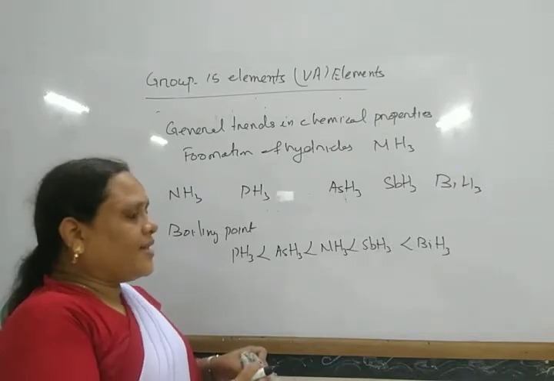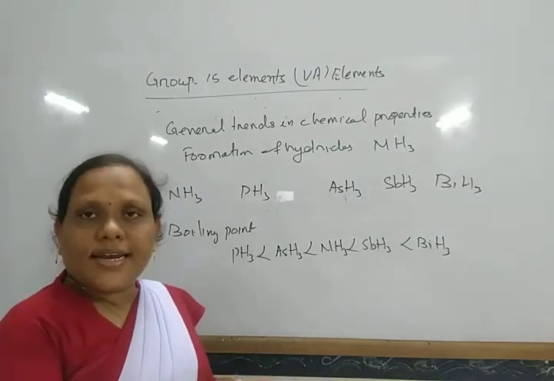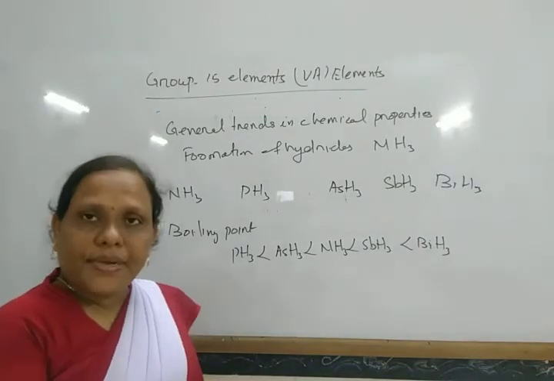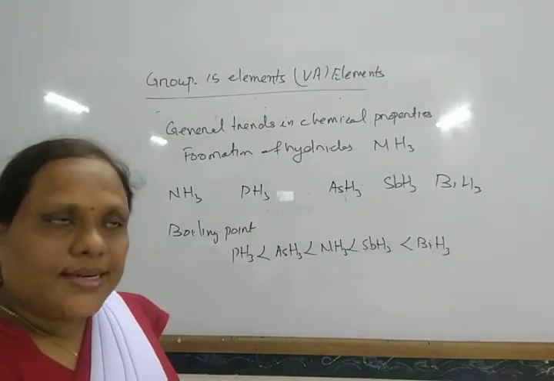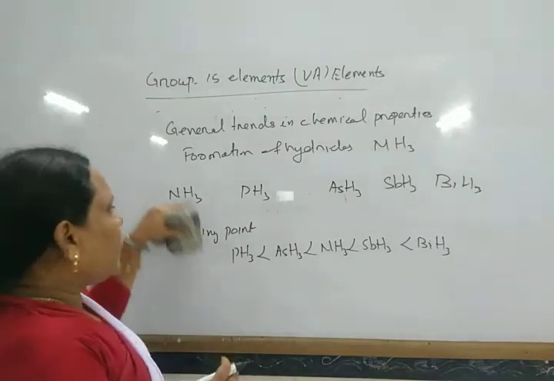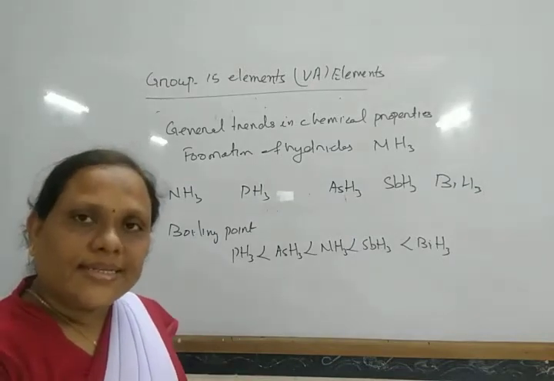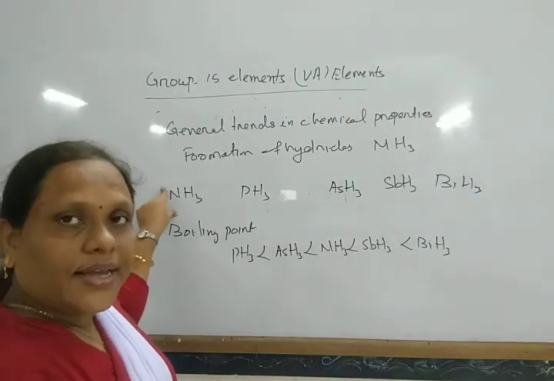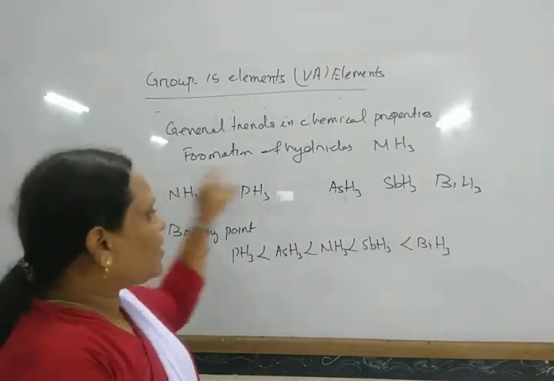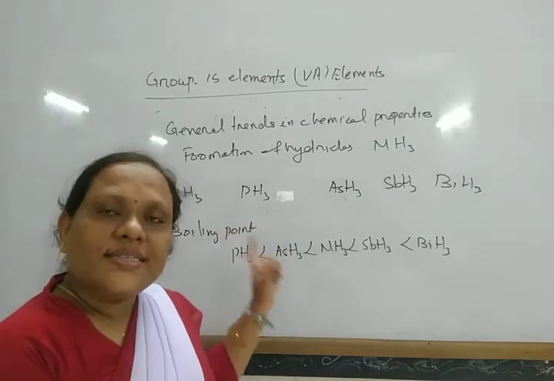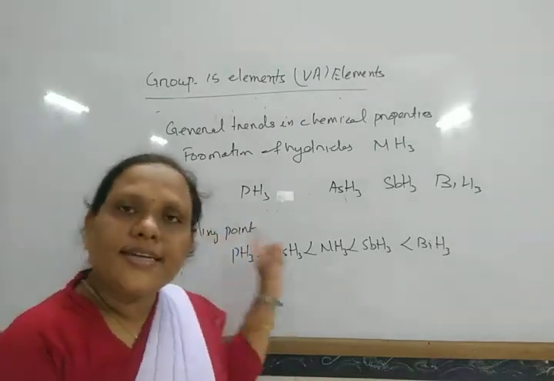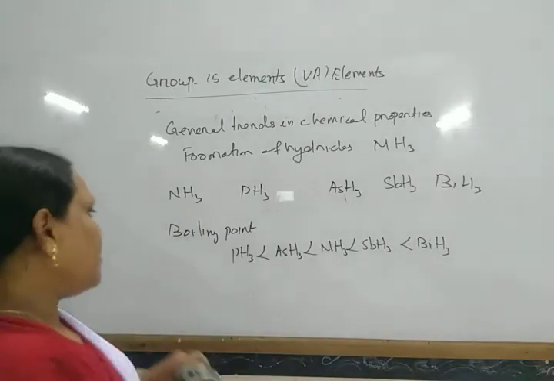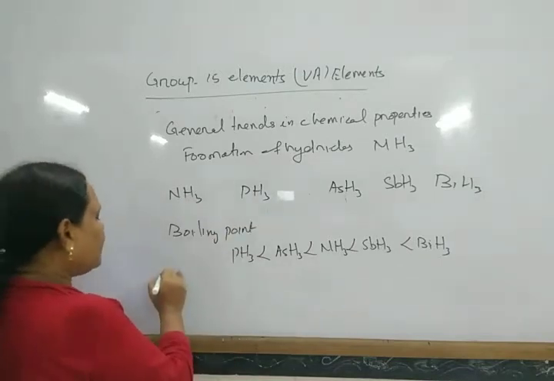And we know the hydrogen halides are generally acidic, and the hydrides of group 16 elements, except water, are also acidic in nature. But here these hydrides act as bases. As they have a lone pair of electrons and as it has smaller size, ammonia is the strongest base among them, and the basic character of these hydrides decreases down the group due to decrease in electronegativity.